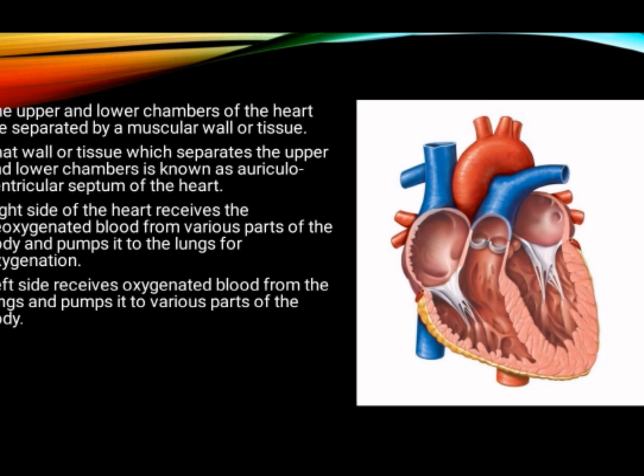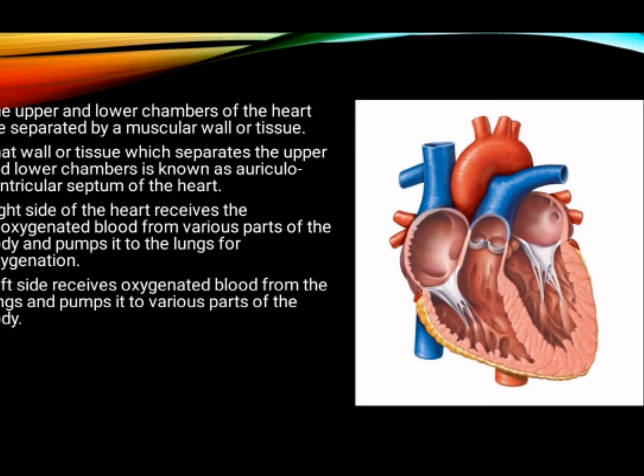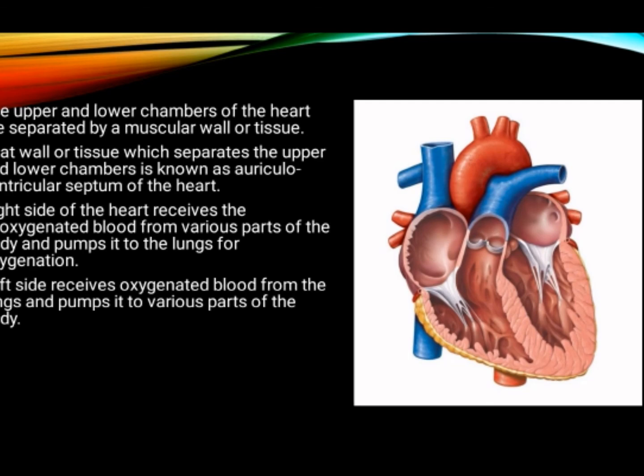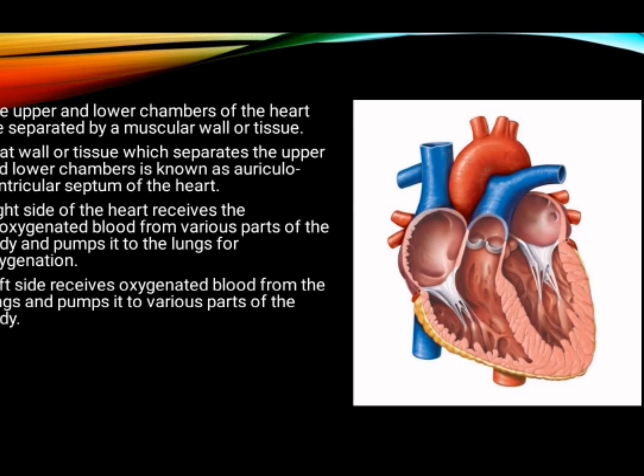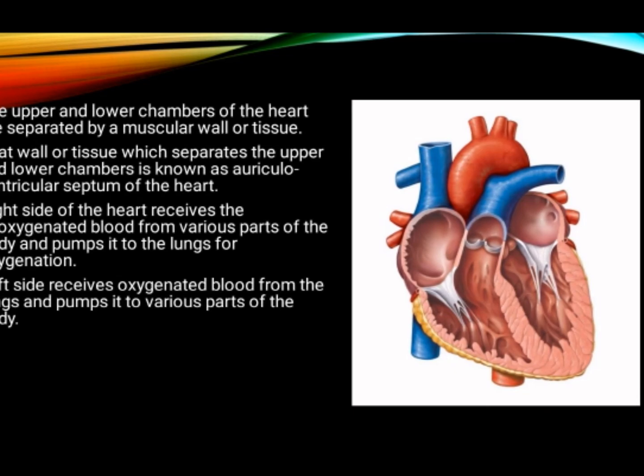Right side of the heart receives the deoxygenated blood. Deoxygenated blood means non-purified blood from various parts of the body, and it pumps it to the lungs for oxygenation. So, what does the right side of the heart do? It receives the non-purified blood from various parts of our body and pumps it to the lungs for getting purified.